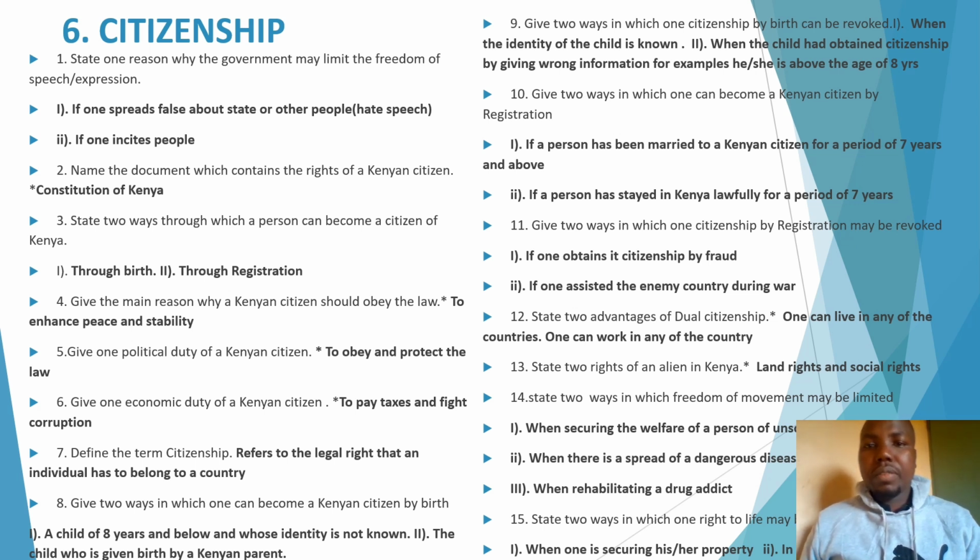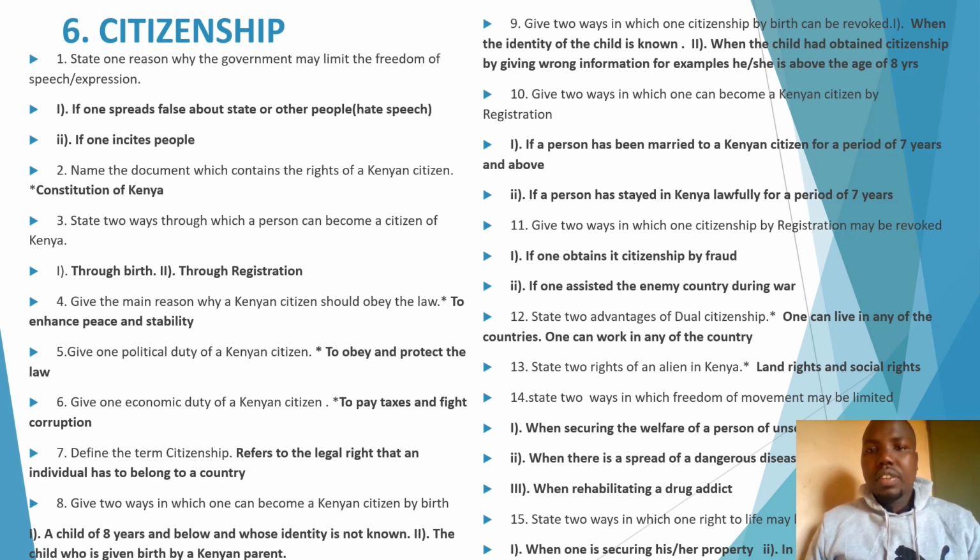Number 10, give 2 ways in which one can become a Kenyan citizen by registration. How can you become a Kenyan citizen by registration? For example, number 1, if you are married to a Kenyan citizen for a period of 7 years, you are allowed to become a Kenyan citizen by registration. Number 2, if you have lived in Kenya lawfully, mark the word lawfully, for a period of 8 years, you will also be taken as a Kenyan citizen, that is by registration.